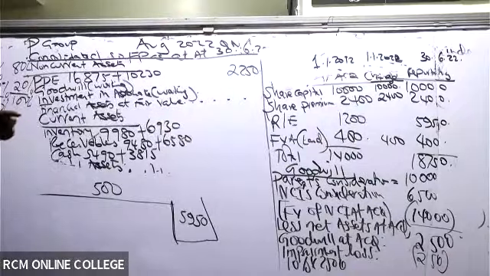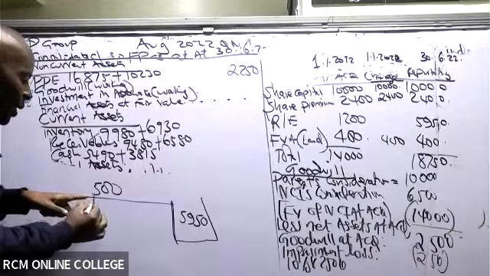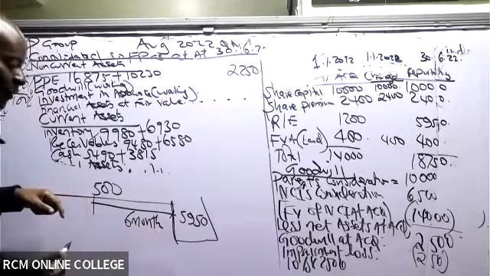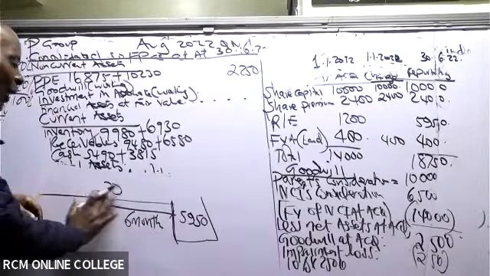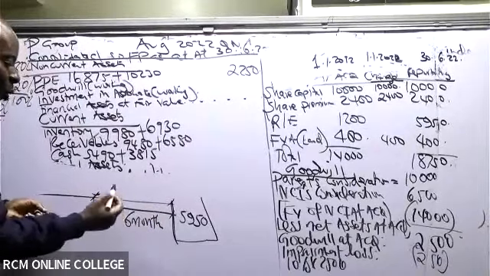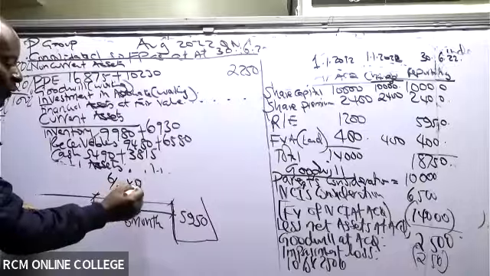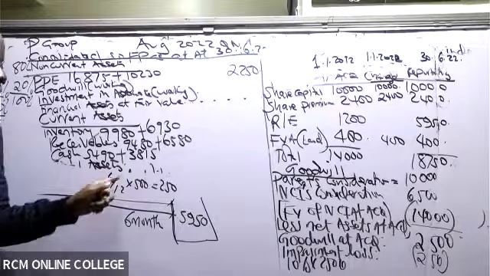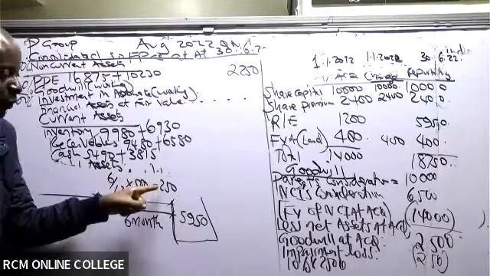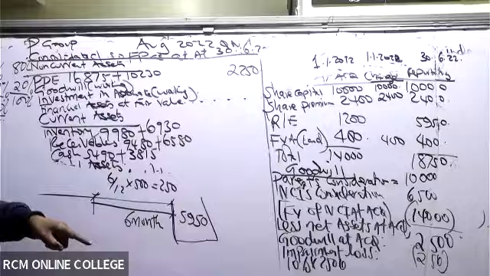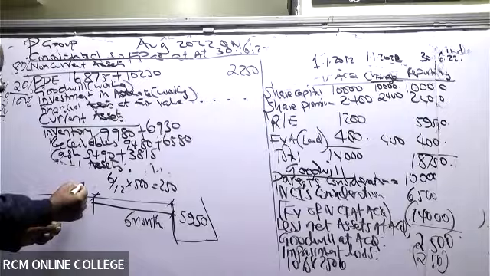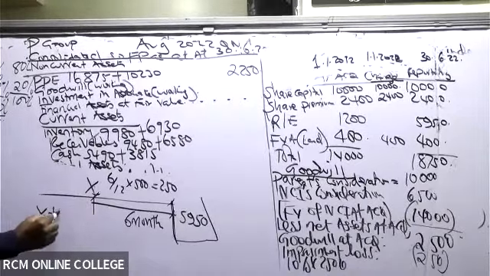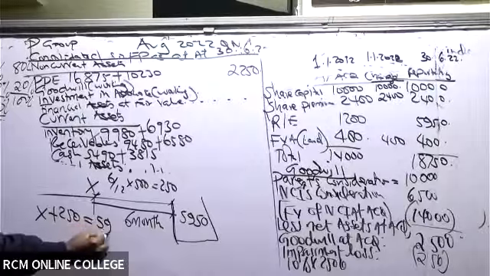All right. But now remember, we want to get retained earnings as at 1st of January 2022, the change date. From the change date to the end of the year is how many months? It is 6 months. So can you tell me, for this section from here to here, how much profit do we have? It will be 6 over 12 times that 500, which gives me 250. So this 250 is what was retained here. This 250 is what was thrown inside here. And then I would want to get the retained earnings here, X there. So I'm saying here, ladies and gentlemen, that my X plus 250 should be equal to 59.50.